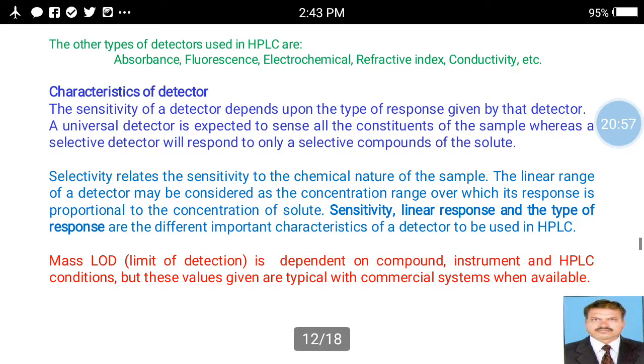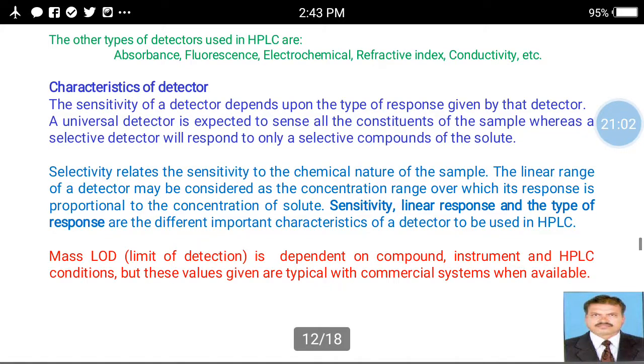Other different types of detectors are also used. It depends upon the sample. In HPLC, these are the absorption detector, fluorescence detector, electrochemical detector, refractive index detector, conductivity detector, etc. The sensitivity of a detector depends upon the type of response given by that detector.